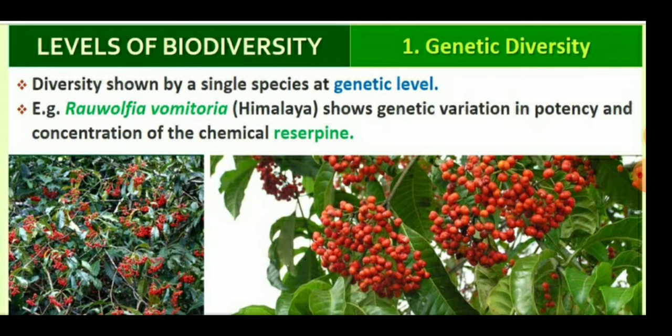Rauwolfia is the genus and vomitoria is the species of the plant, and it shows genetic variation in the potency and concentration of the chemical present in it. The active chemical is reserpine. You can easily see the Rauwolfia in this picture.